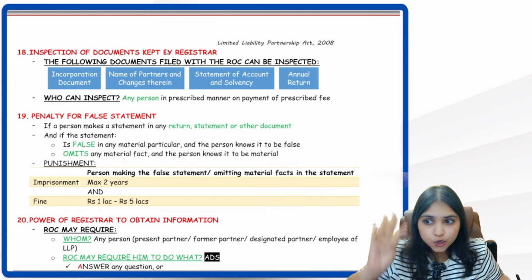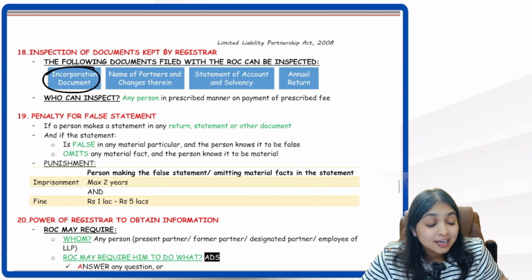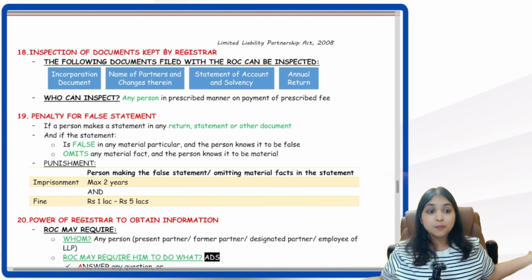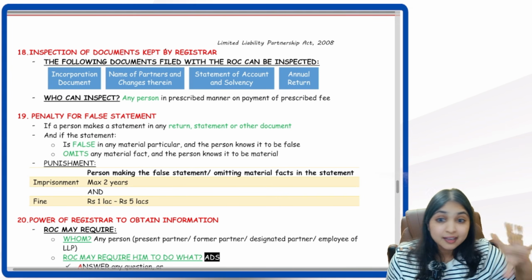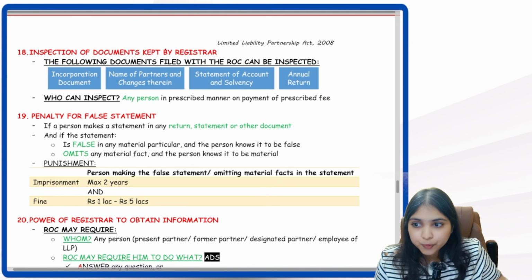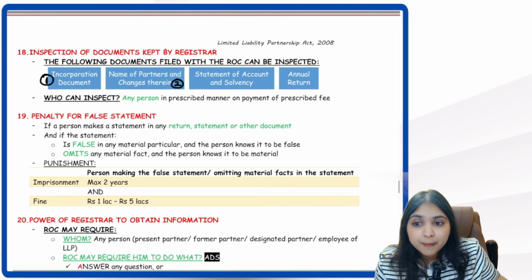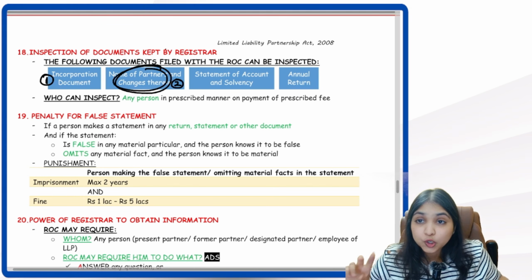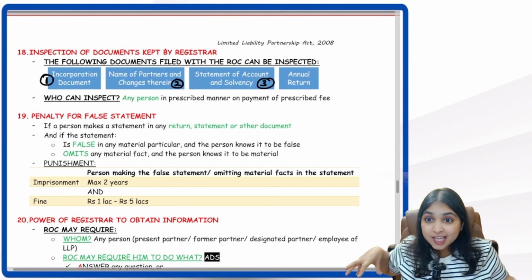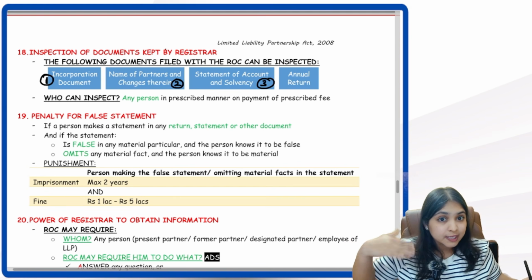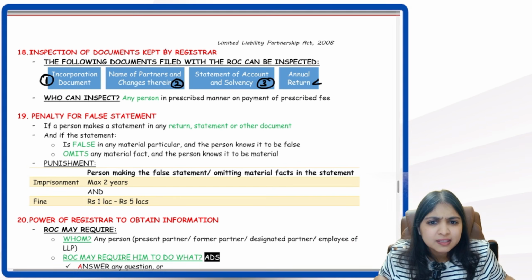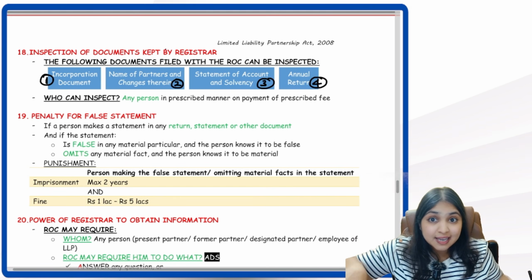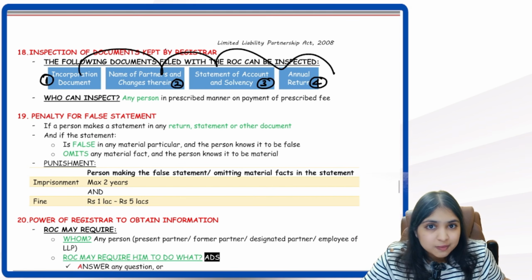I am talking about 4 documents now. Incorporation document. Do you remember incorporation document? The most important document, signed by minimum 2 subscribers. Remember, incorporation document number 1. Then name of partners and changes therein, document number 2. Then statement of accounts and solvency, just now we saw it has to be prepared, it has to be filed with ROC within 6 months from the end of the financial year. Then annual return, even this has to be filed with ROC, 60 days time limit we had over here. So 4 documents we are having.